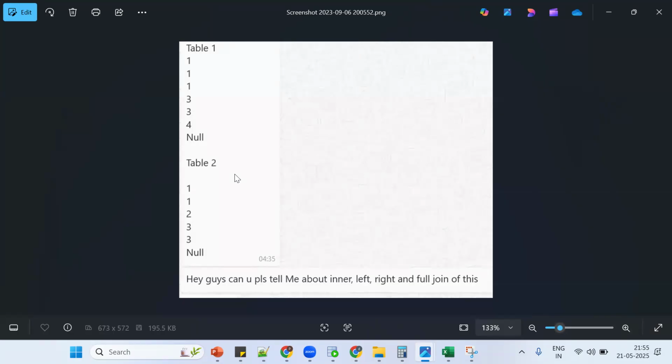What about left join? 10 plus 2. What about right join? 10 plus 1. What about full join? 10 plus 2 plus 1. What about cross join?